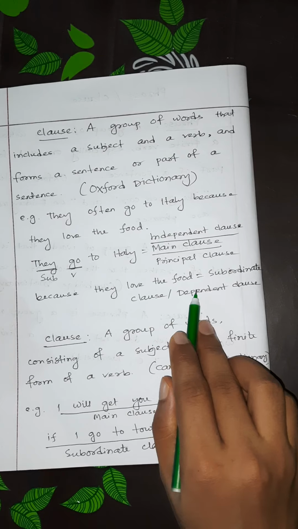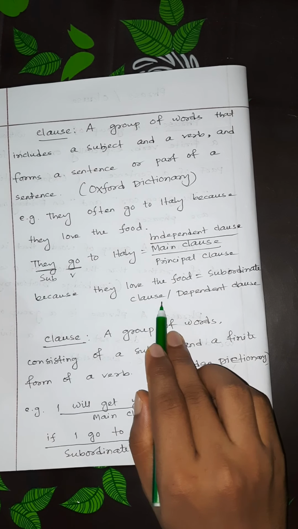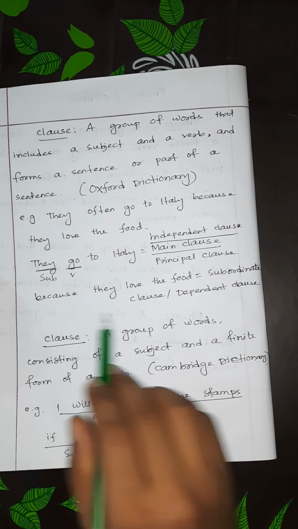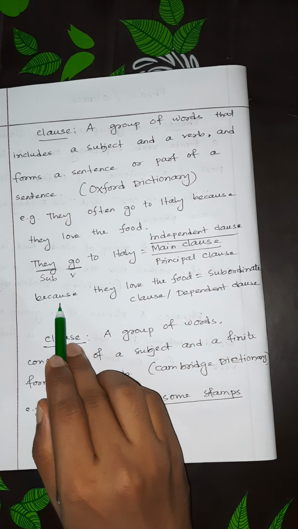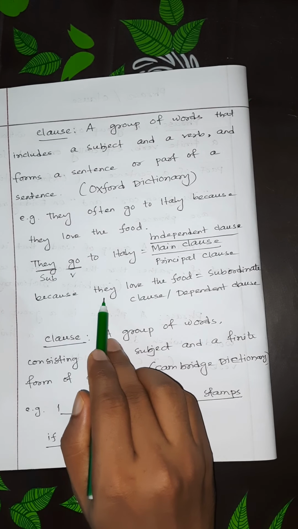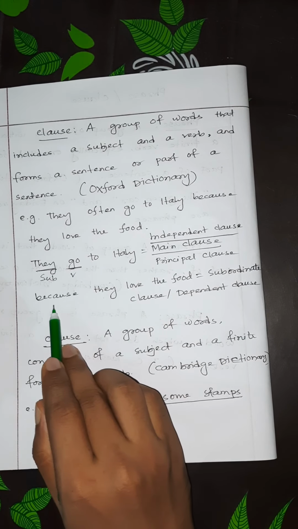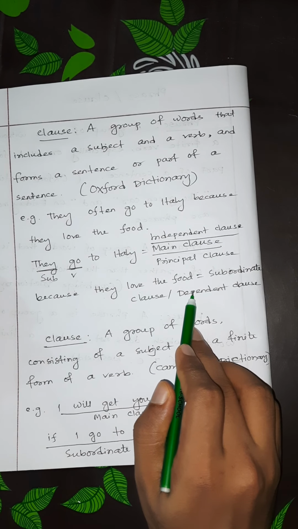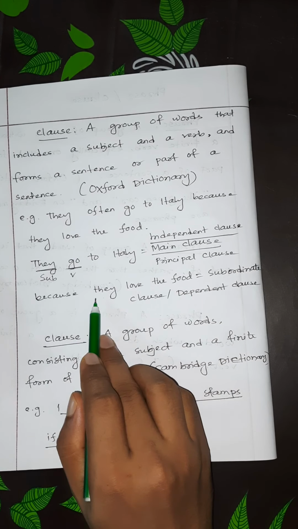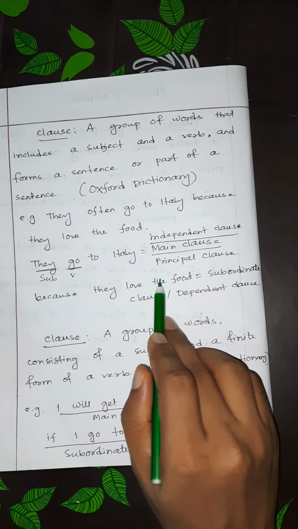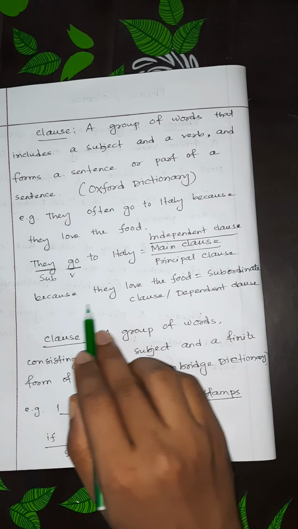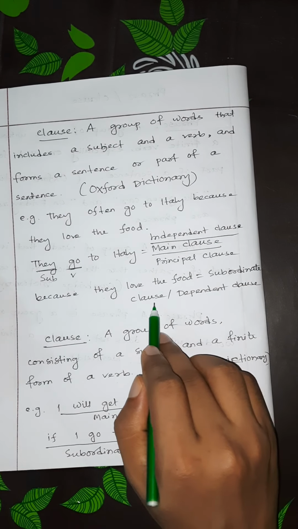Because they love the food, this is called a subordinate clause or dependent clause. Why? This portion also has a subject and verb, but it can't express the meaning properly. So this is not the principal clause, rather it is called a subordinate clause.